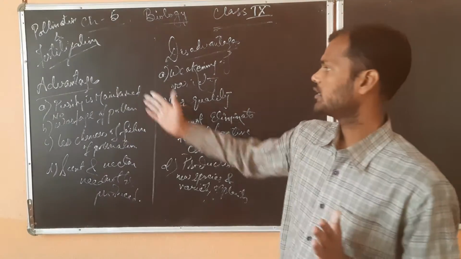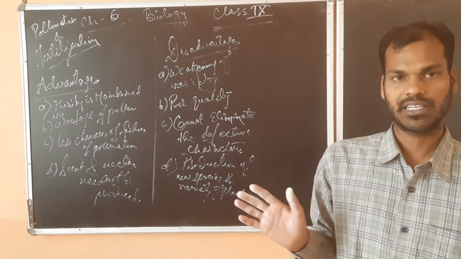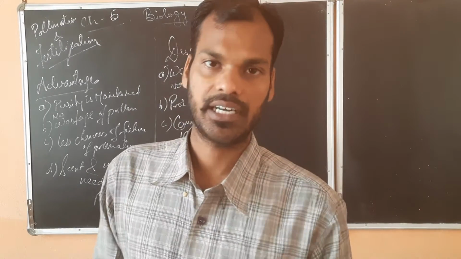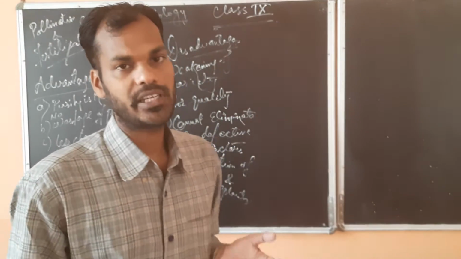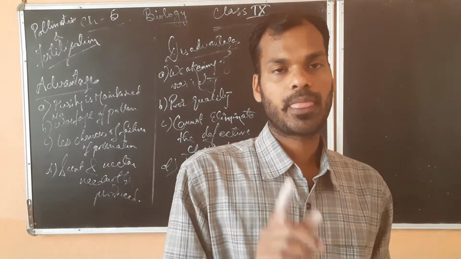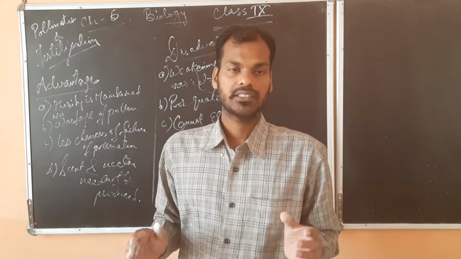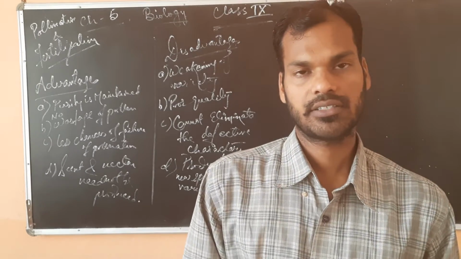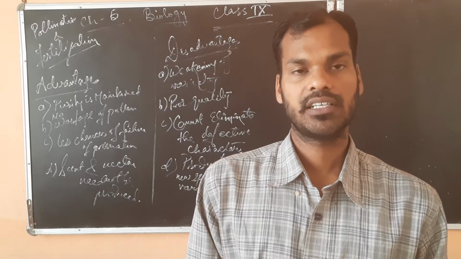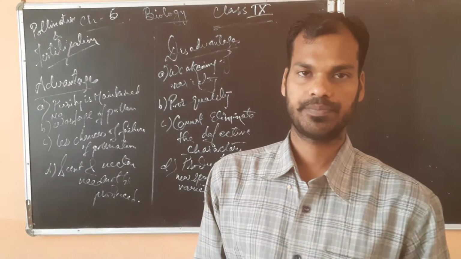So here we will see the advantages and disadvantages of pollination. The pollination is of two types. First is self pollination and another one is cross pollination. In case of self pollination, there is only one plant. The pollen grains from one flower are landing upon the stigma of the same or another flower of the same plant.